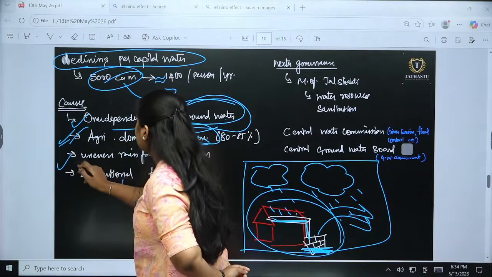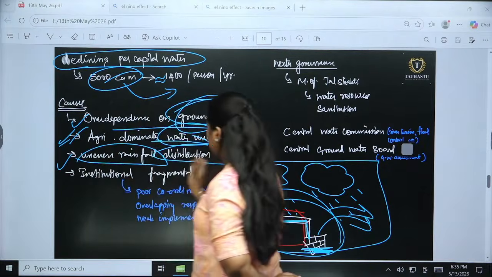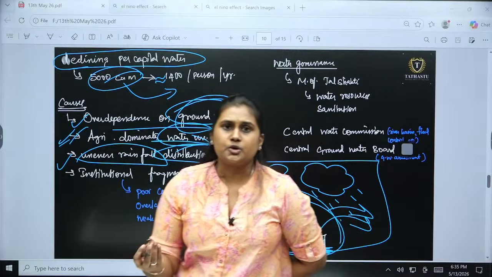The third one is uneven rainfall distribution, western disturbances, and El Nino conditions.